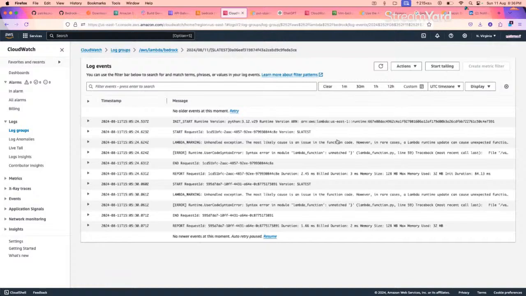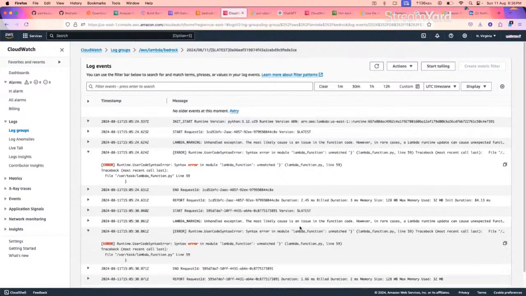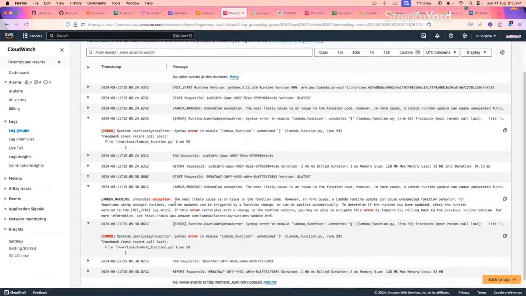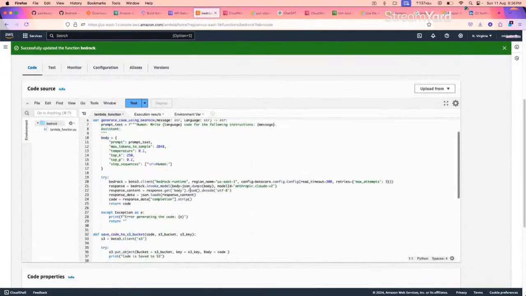Here it says syntax error, unmatched, lambda function line number 59, it failed. Exception analysis, error line number 59, syntax error. Okay, let's see our code.